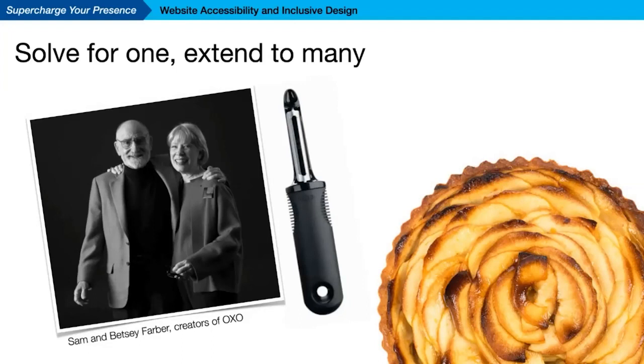He named it OXO because you can even flip the name any way you want and it still reads the same. Not many people know the story of OXO, but they do know that OXO is kitchen tools that are easier to hold and use. So this is a great example of solving for one and then extending that solution to many.